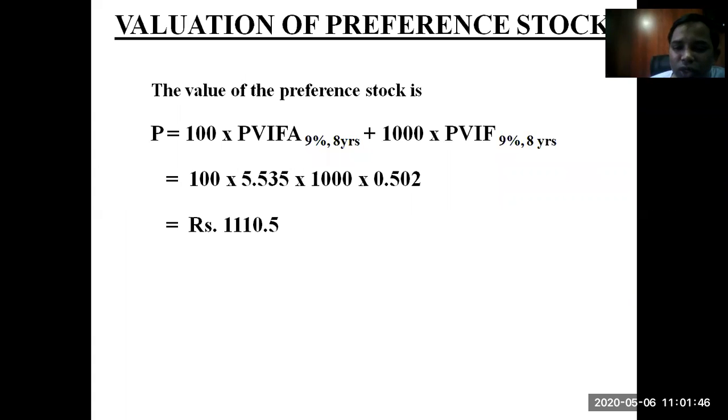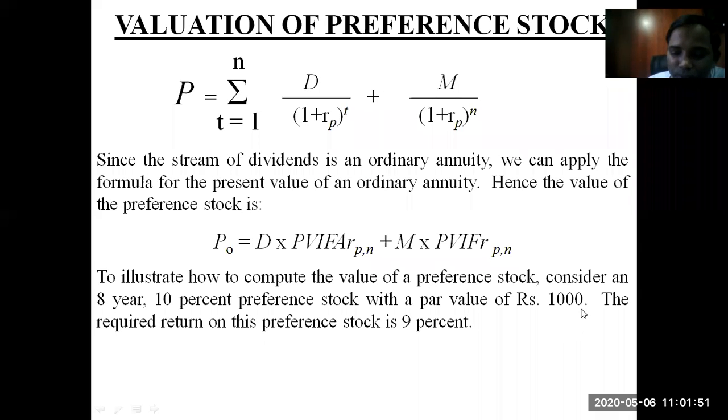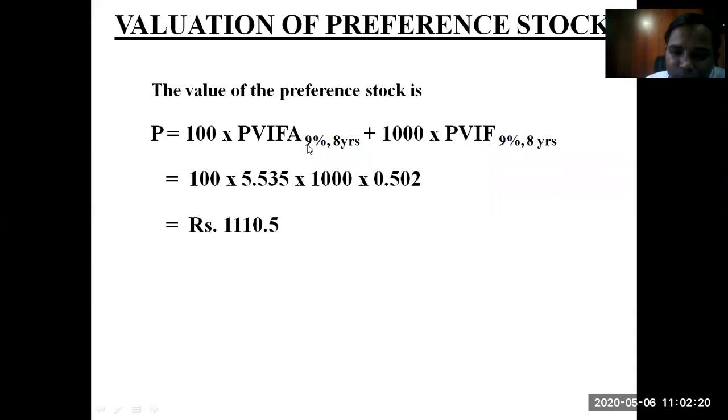The dividend will be 100 rupees. Remember, we talked here that it's a 1000 rupee preference stock at 10%. So 10% multiplied by 1000 comes to 100 rupees. Now, this is where we'll keep this 100 rupees. Multiply by the present value interest annuity factor. When I am calculating the present value, I will be using the discounting method, and here 9% is the rate at which I will discount for 8 years. So here it is 9%, 8 years, and plus 1000.